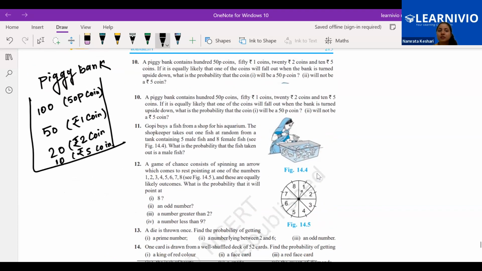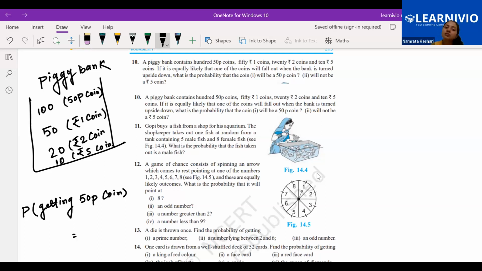See the piggy bank, and the question is the probability of getting a 50 paise coin. First, we can total the coins. Yes, we can do the total. So it will be 180. What will be the probability of getting a 50 paise coin? Then the number of favorable outcomes by the total number of outcomes.